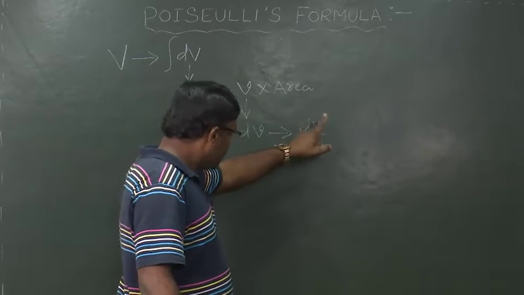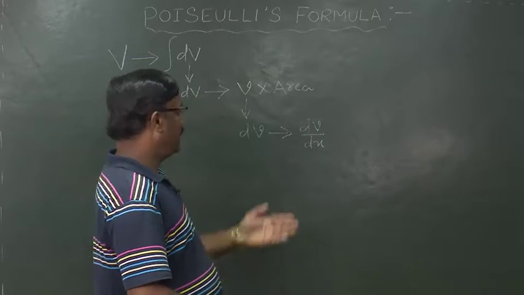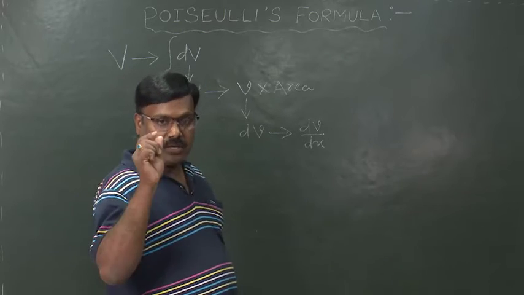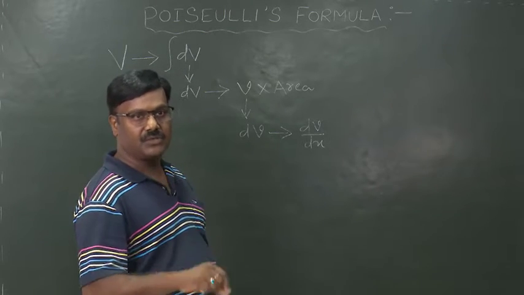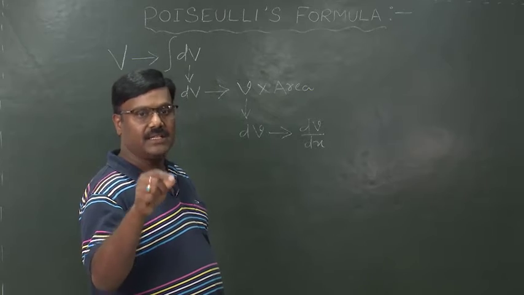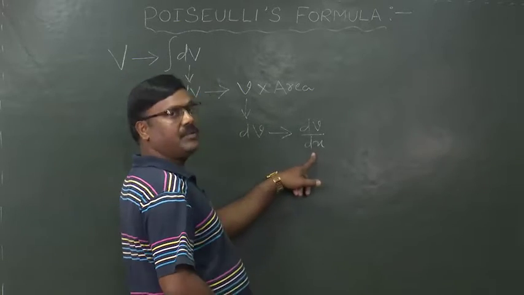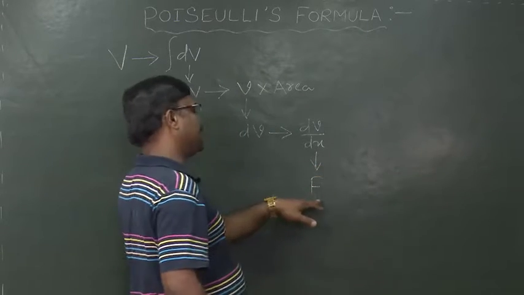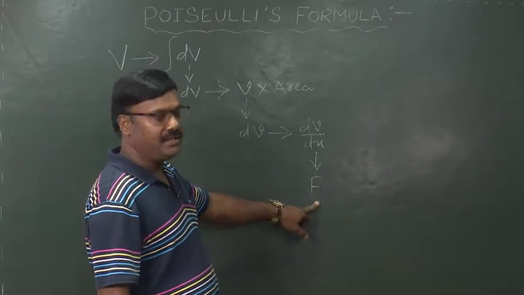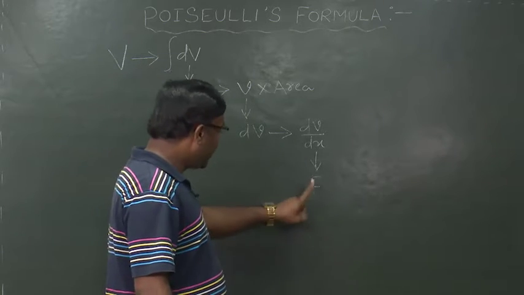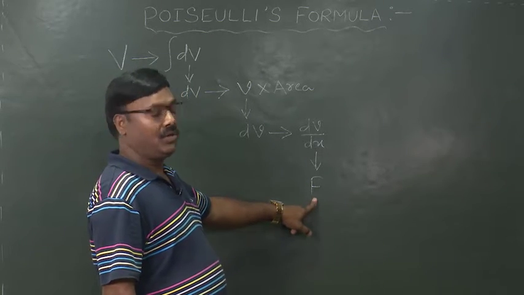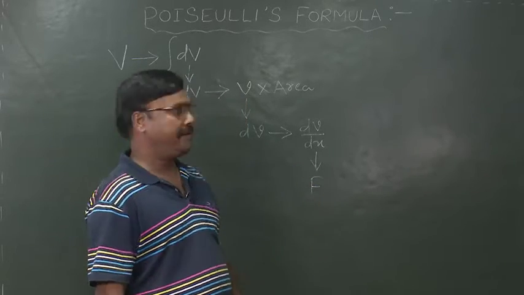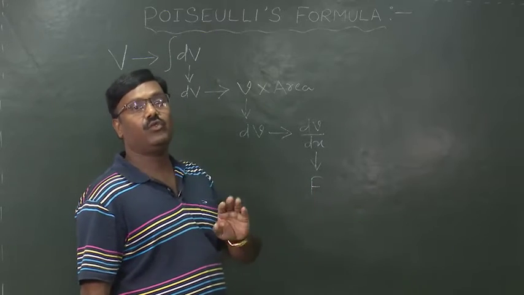Then how can this velocity gradient be obtained? As I have already told you, in Newton's law of viscosity, the viscous drag is equal to minus eta A dV by dx. So, to get dV by dx, I have to find out that viscous drag acting on the liquid. And to get this viscous drag, what I have to do? This is possible only when the liquid is in equilibrium.